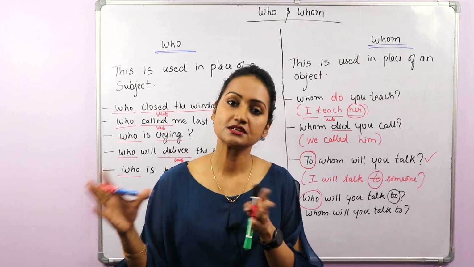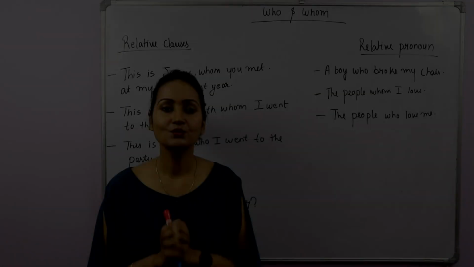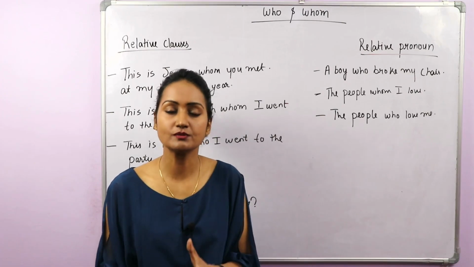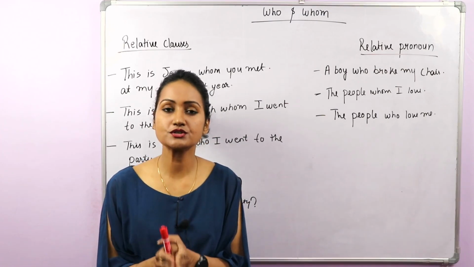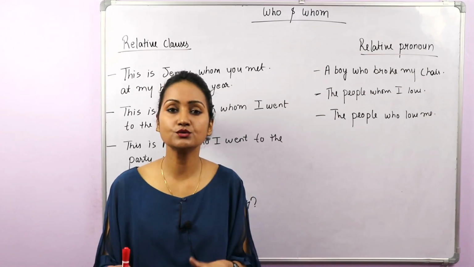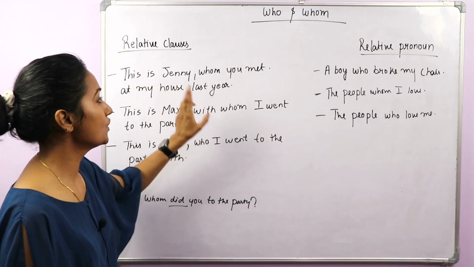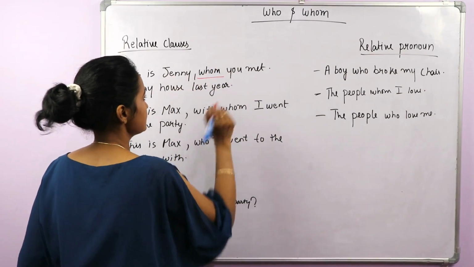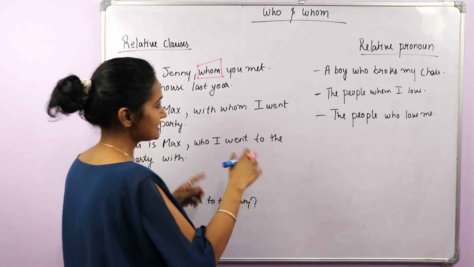Now we use who and whom at one more place. Let's talk about it. We use who and whom in relative clauses. I'm not going to get into relative clauses too much because I will make a separate video on that. Okay, but as of now what you have to understand is that relative clauses are the combination of sentences. Okay, and we use who and whom. How? Let's see. This is Jenny, one sentence, whom you met. Okay, so here we connect these two sentences with whom, okay, and this whom here is a relative pronoun, okay.